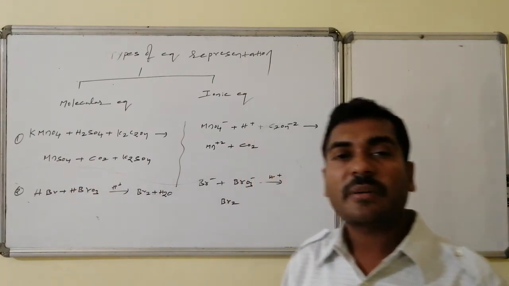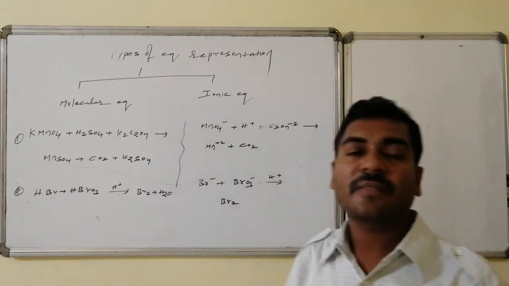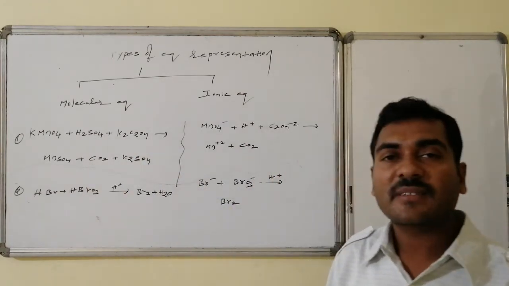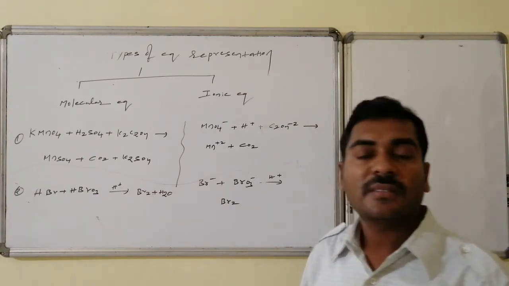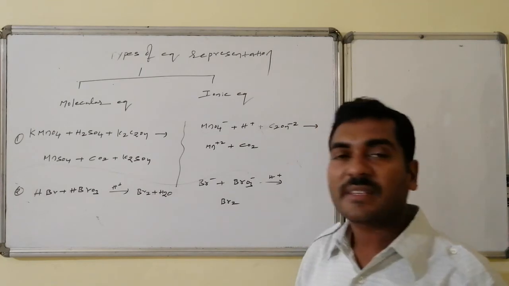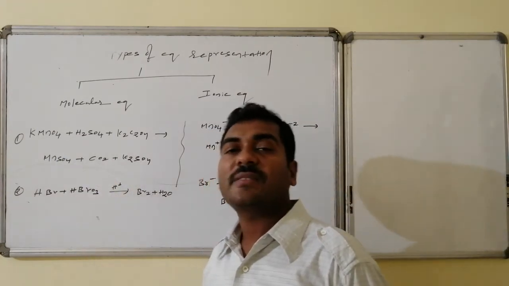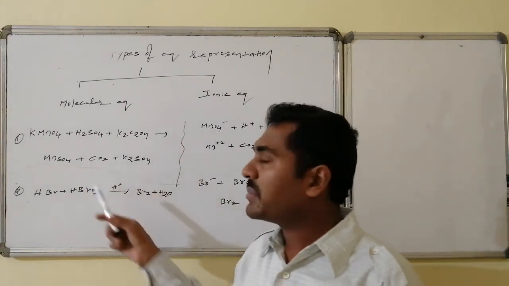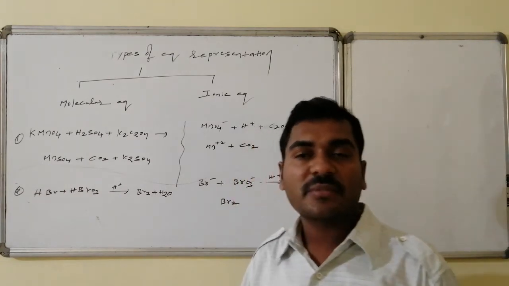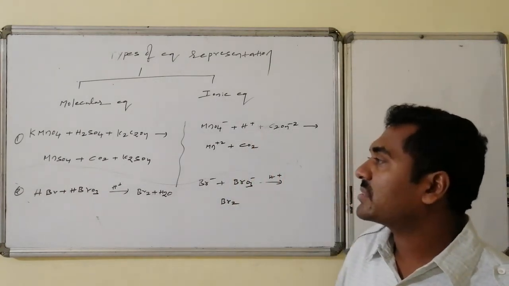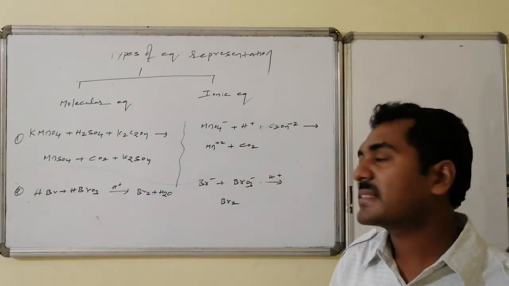Suppose potassium permanganate reacts with sulfuric acid, which is not the catalyst, hence we write it as part of the reactant, and potassium oxalate, that leads to the formation of manganese sulfate, an ionic substance, carbon dioxide, a covalent compound, and potassium sulfate, an ionic compound. In manganese sulfate, Mn2+ and SO4 2- are there. Carbon dioxide is a single entity, there is no ionic bond. In K2SO4, potassium is the cationic portion and sulfate is the anionic portion. And in KMnO4, potassium is the cationic part and MnO4- is the anionic part.